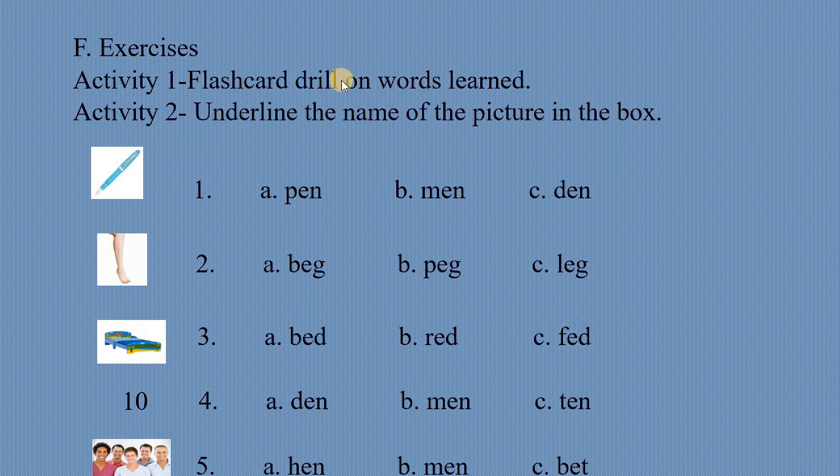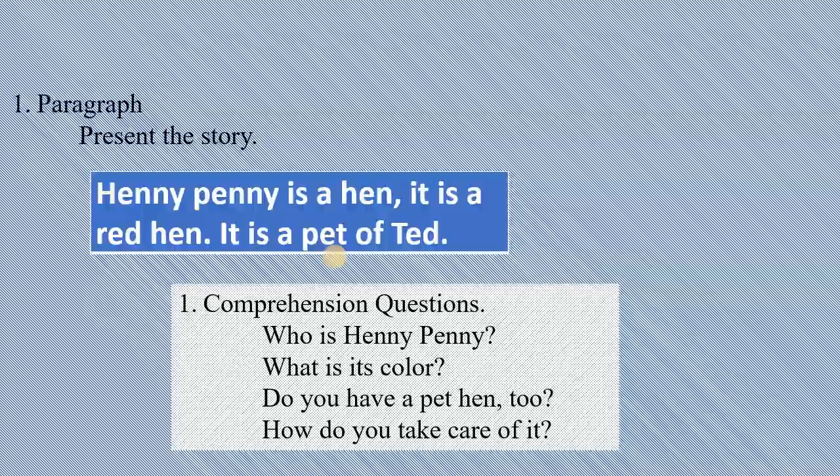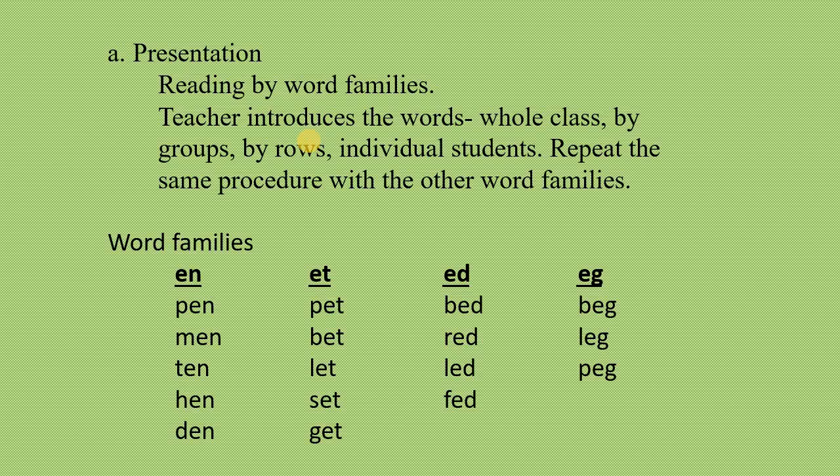So, moving on to practice exercises. Activity 1. In activity 1 here, guys, you can use flashcards on the words you have already learned. Words that have the short e sound as in hen. So you go back to your words and read.